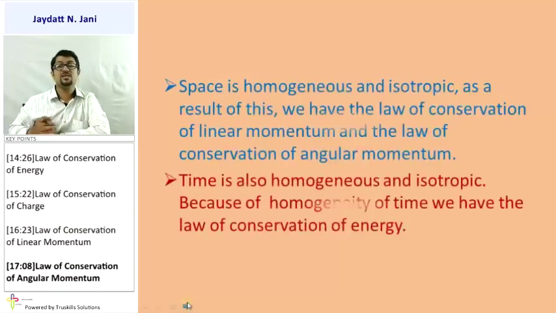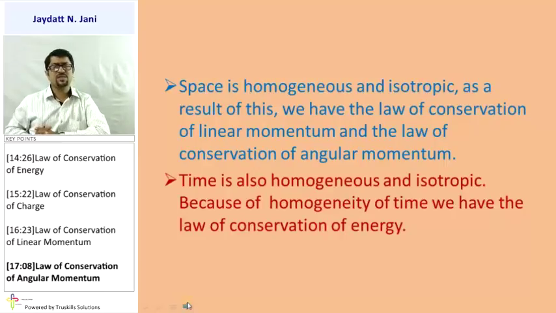And the last topic: here we can see that space is homogeneous and isotropic. As a result of this, we have the law of conservation of linear momentum and the law of conservation of angular momentum. And the next point is that time is also homogeneous. Because of the homogeneity of time, we have the law of conservation of energy. So these two statements are a little bit important, homogeneous and isotropic.